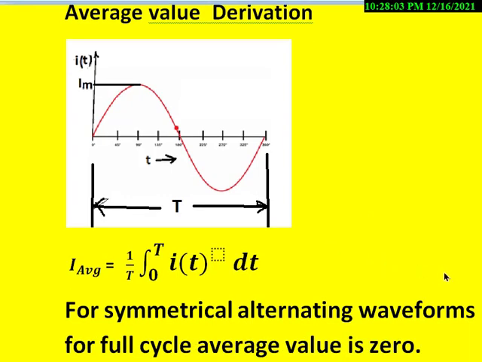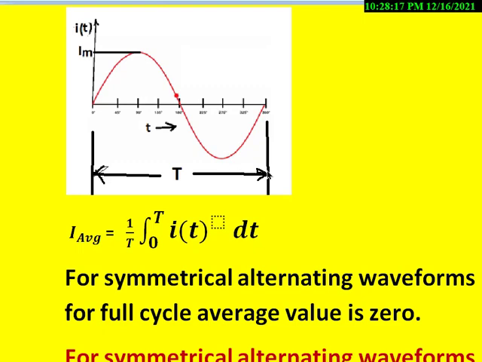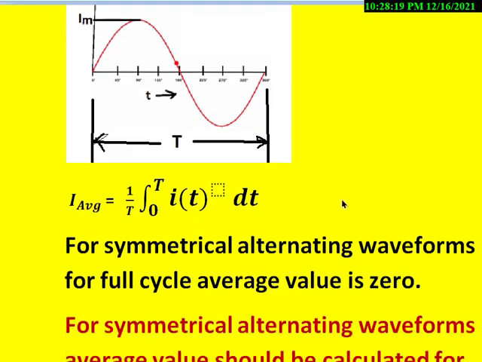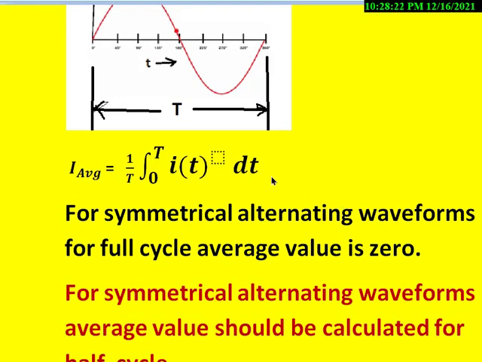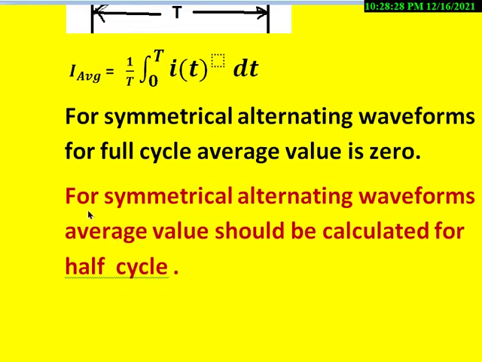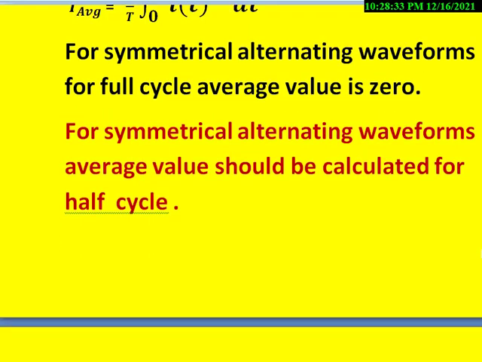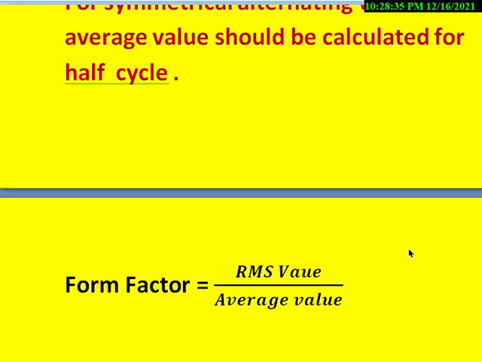And remember, for symmetrical alternating waveforms, for a full cycle, the average value becomes 0. That is, this area and this area will be equal but with the opposite sign, so they become 0. So for such waveforms, we have to take the average value for only a half cycle, that is 1 by T by 2. So that is what we have written here. For symmetrical alternating waveforms, the average value should be calculated for a half cycle only.